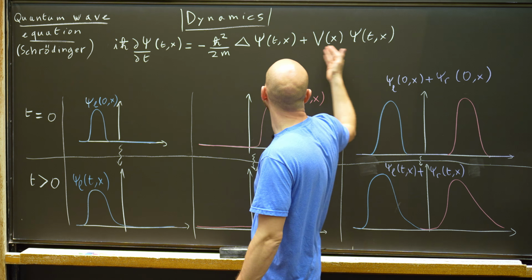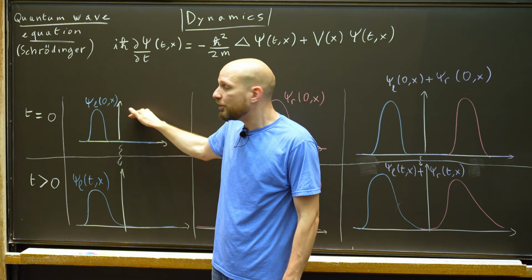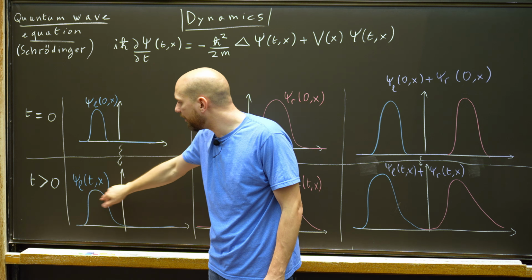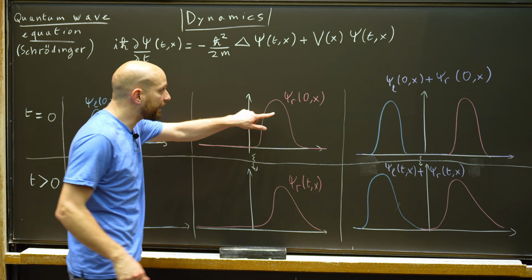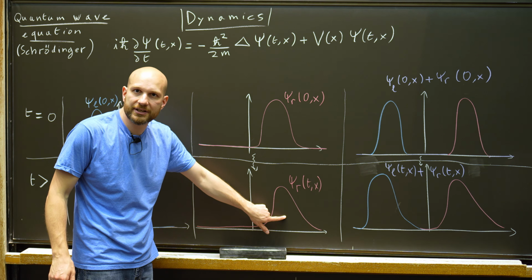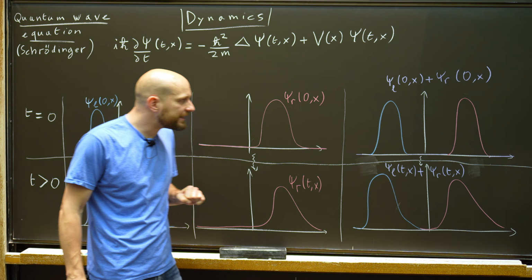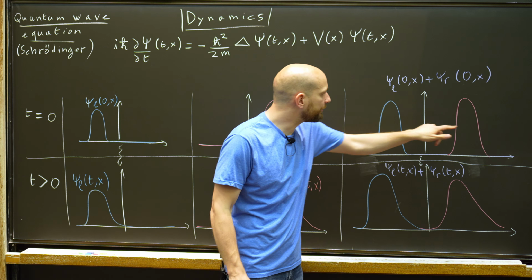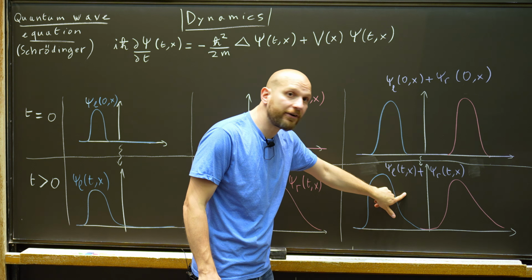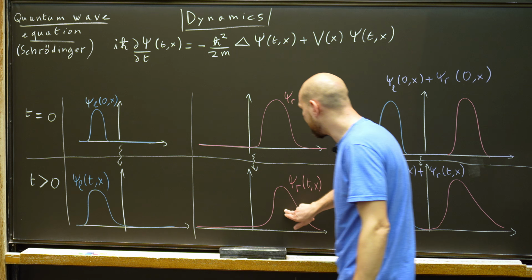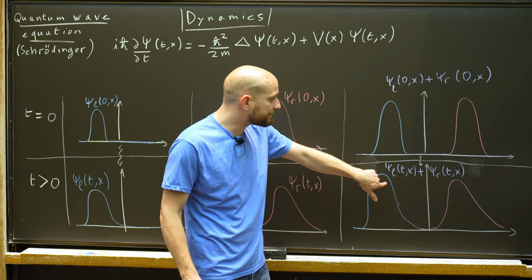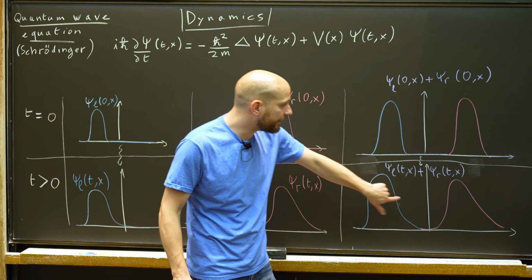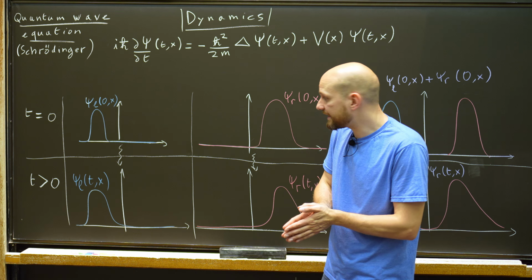I let it evolve according to the quantum wave equation. So the state psi L will naturally evolve into some other wave function at time t. The state psi R will naturally evolve into some other wave function at time t. But what the linearity tells me is that the state psi L plus psi R will naturally evolve into the sum of the evolutions of psi L and psi R. So if I look at some positive time, psi L plus psi R of t is psi L of t plus psi R of t. That's what the linearity tells us.